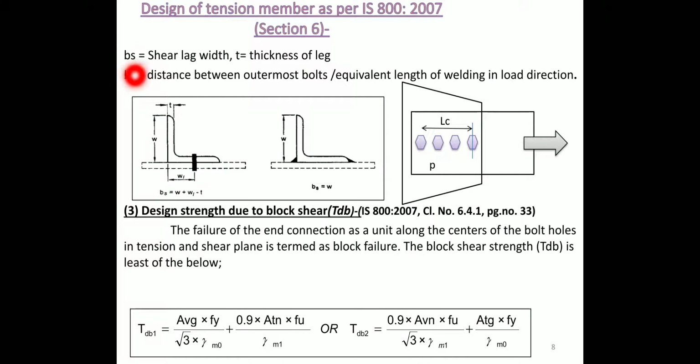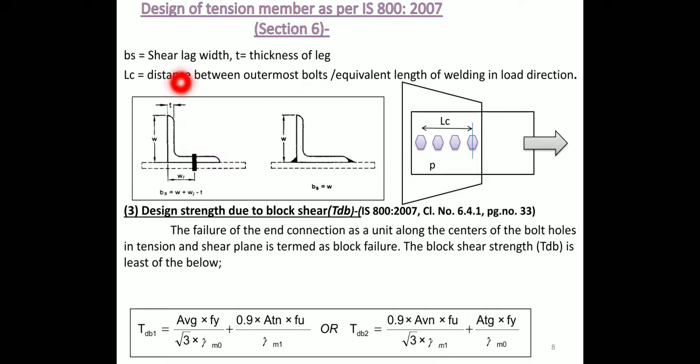Where BS is the shear lag width. Shear lag width is nothing but the length from this end up to the connection, meaning outstanding leg plus connected leg, up to the connection which is made.